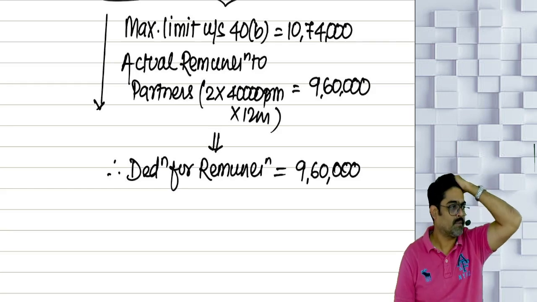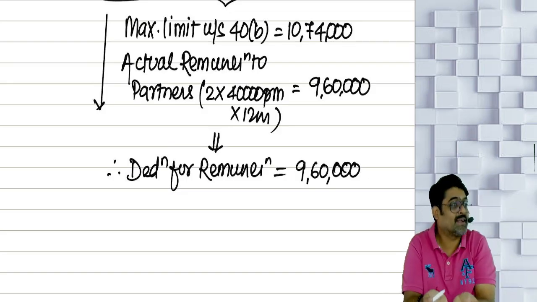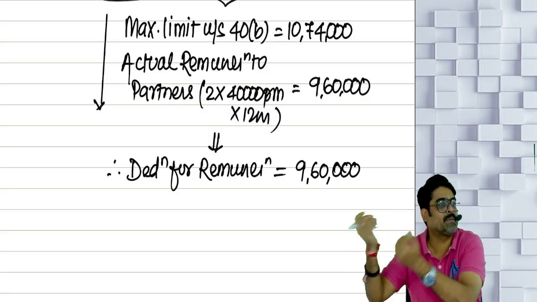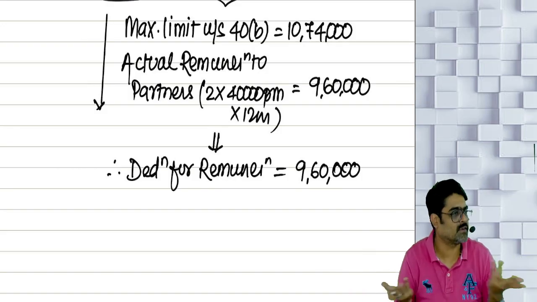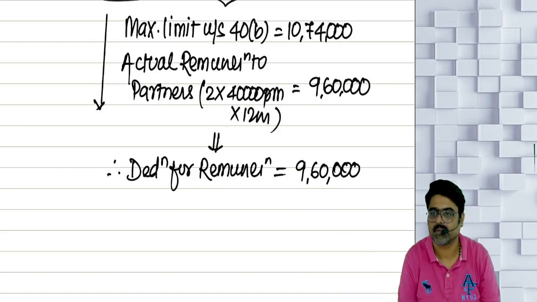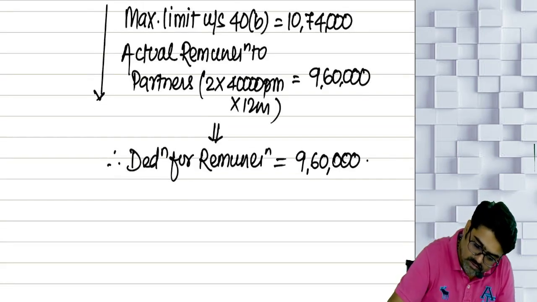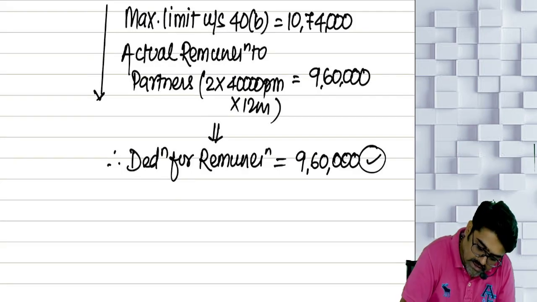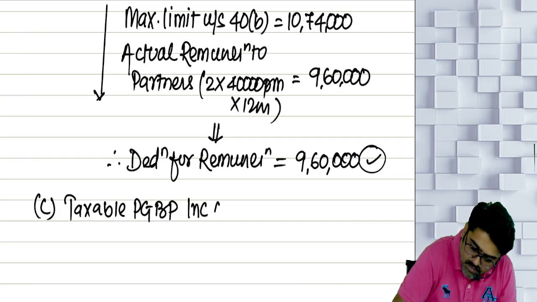Yes. Will the firm get any deduction for interest? Yes. And now the firm will get the deduction for remuneration also to calculate the PGBP income. Yes or no? Take the deduction of 9 lakh 60. Whatever remains is the taxable PGBP income. Understood or not? So now deduction for remuneration is 9 lakh 60 and the C part is the taxable PGBP income of the firm.